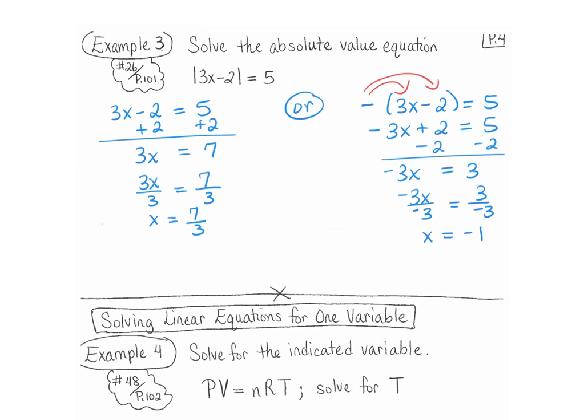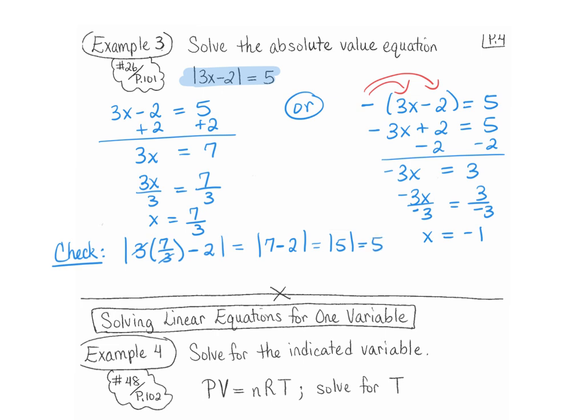Okay, so now we check our solutions to see if they work. It's important that you check. So we check in our original equation. We have 7/3 as one possibility. So wherever you see an x in your original equation, you put the number that we're checking. So 3 times 7/3 minus 2, we want to take the absolute value of that. Notice that the 3's cancel out. So we have the absolute value of 7 minus 2. That's equal to the absolute value of 5. The absolute value of 5 is 5, which is exactly this. So yes, this is a solution.